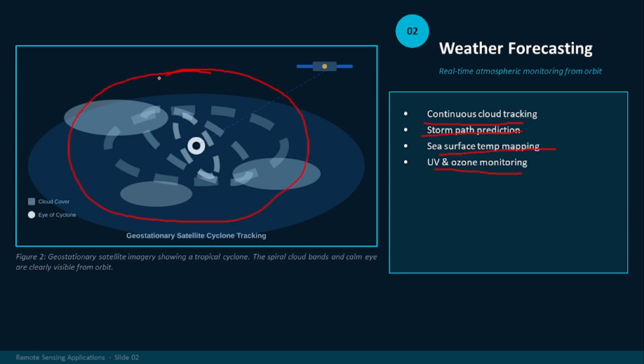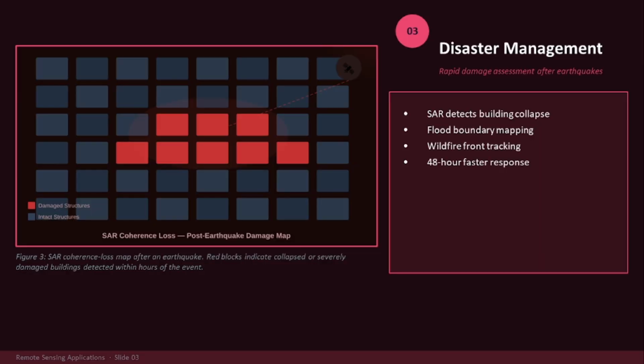You can see here in the picture the square is showing cloud cover and the circle is showing an eye of cyclone. It's a geostationary satellite imagery showing a tropical cyclone. The spiral cloud bands and the calm eye are clearly visible from the orbit. It is possible with the help of satellite. With the human eye, you can't see these things. And now moving on to the next one.